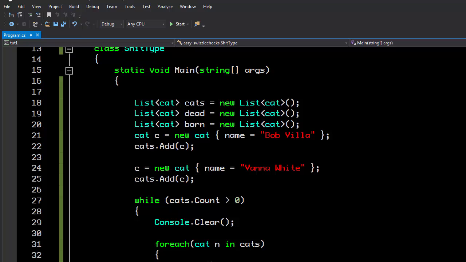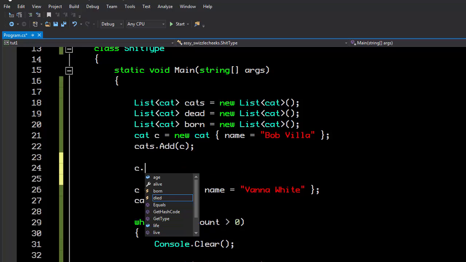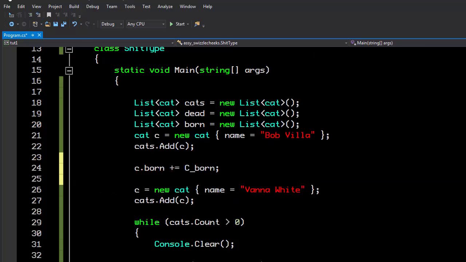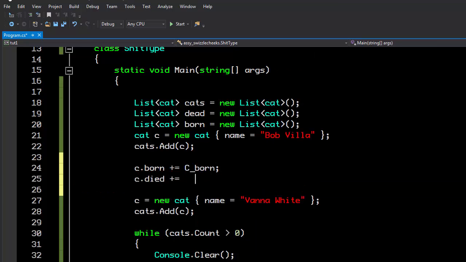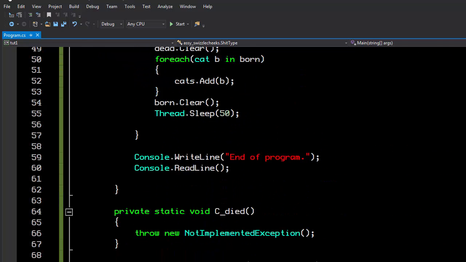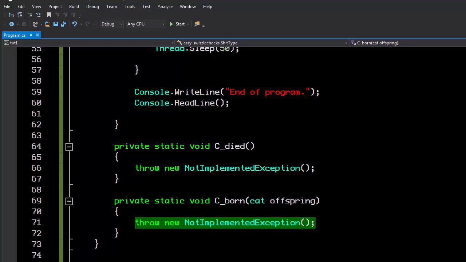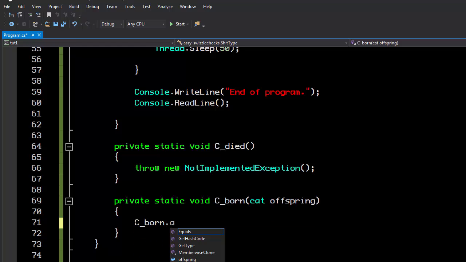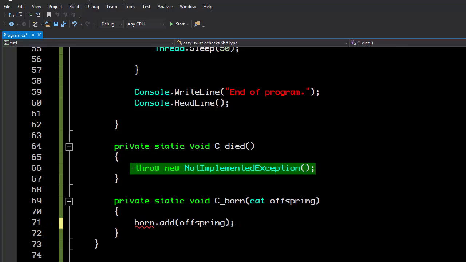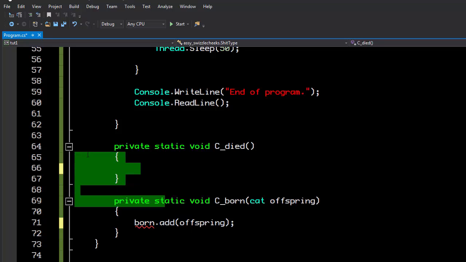Now up here, all we have to do is, when we create these cats, we say c.born plus equals, and we can create a function called c.born, and likewise for c.died. We can just hit tab, and Visual Studio creates the function for us, and the function lives here. All we have to do is say, okay, we can add the offspring to the born list. Let's get to the died in a second.